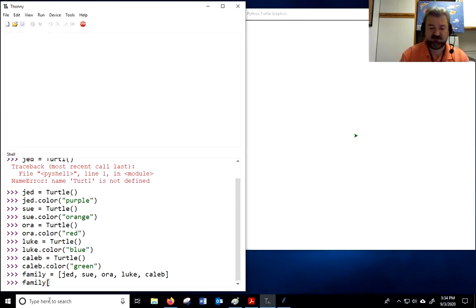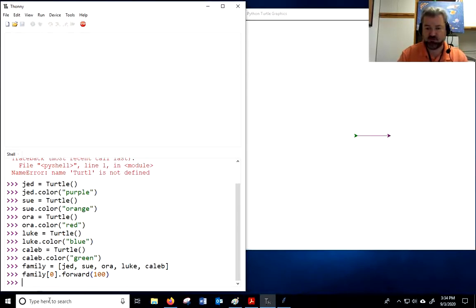So if I say family bracket 0 dot forward 100, we should see Jed, who is purple, go forward because he is the person that is in position 0. Now I'm going to say family bracket 1. Now that's Sue. She's going to turn 90 degrees.